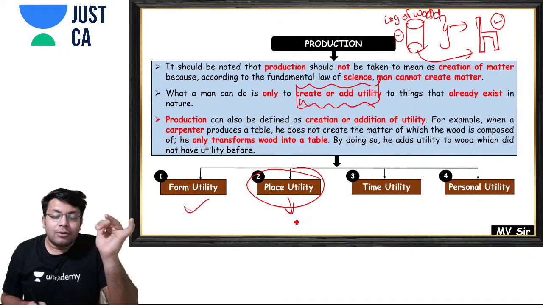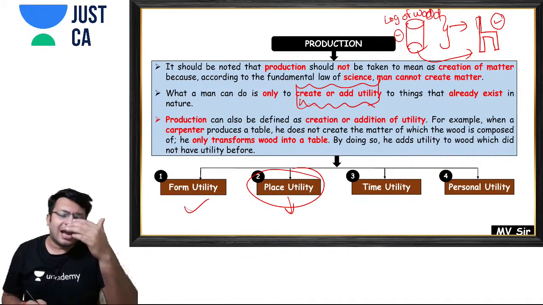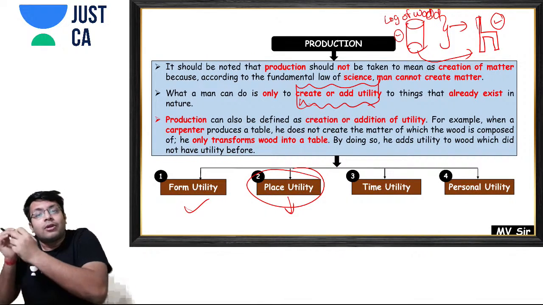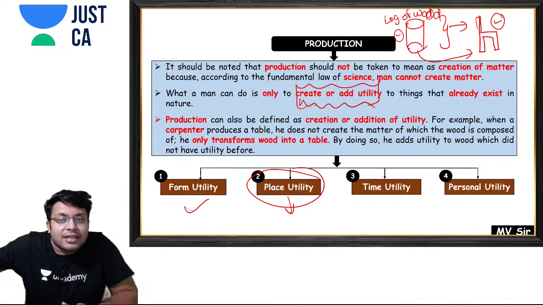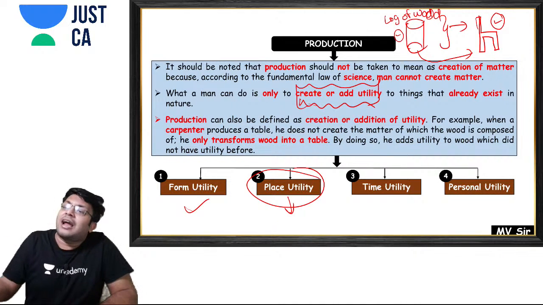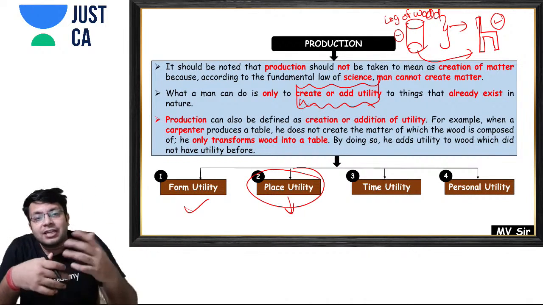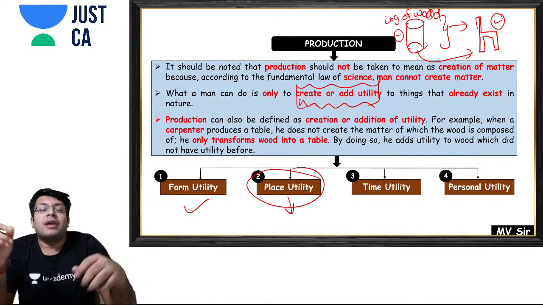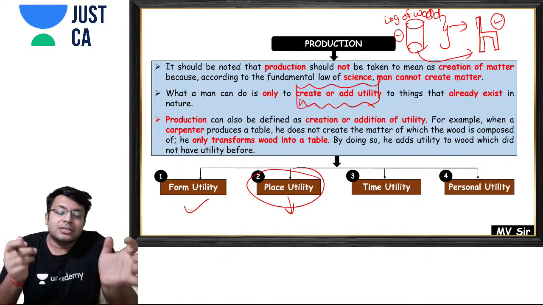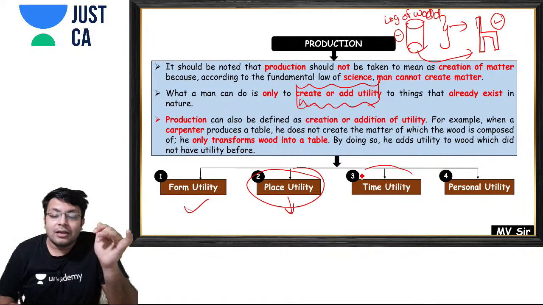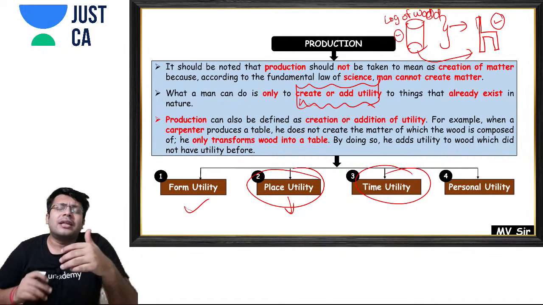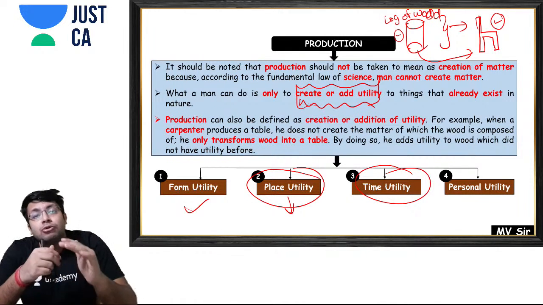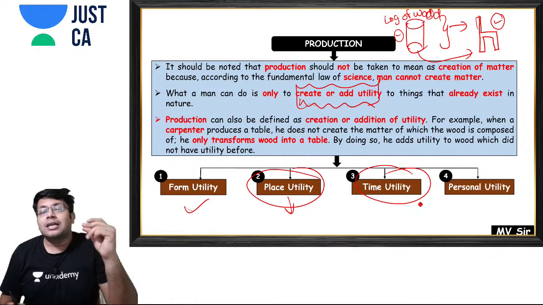One more thing comes under this, that is extraction of minerals. You extract minerals from the ground. Now the minerals have no utility when they are in the ground, but when we extract them and use them for various purposes, we have changed their place and added utility to them. That is called place utility. Then time utility is making resources available at a point of time when they are usually not available.